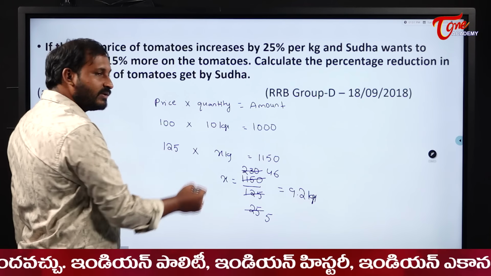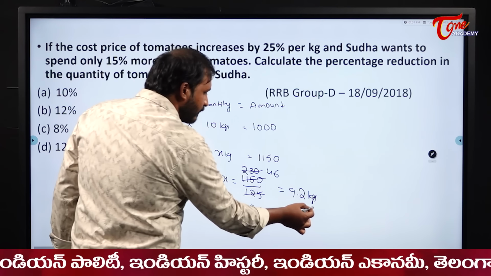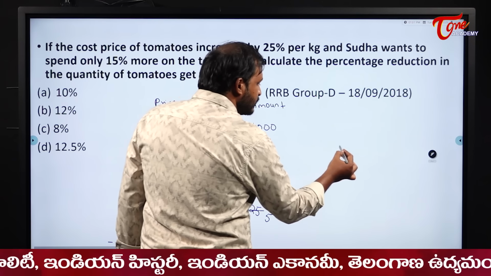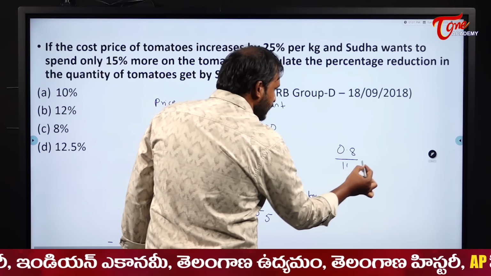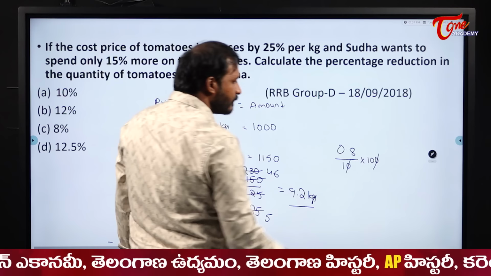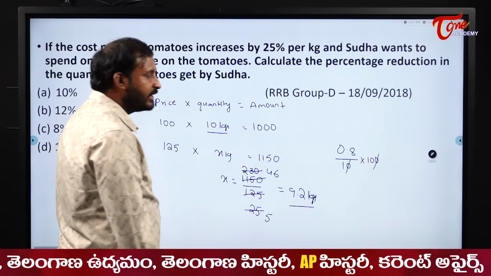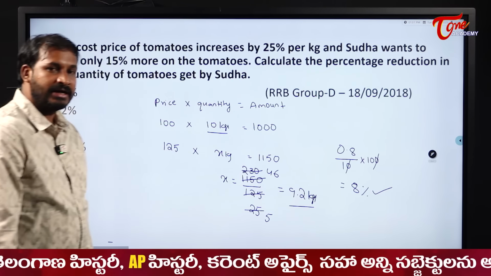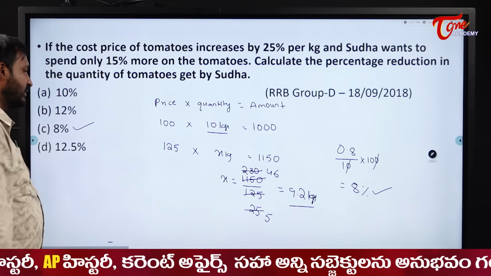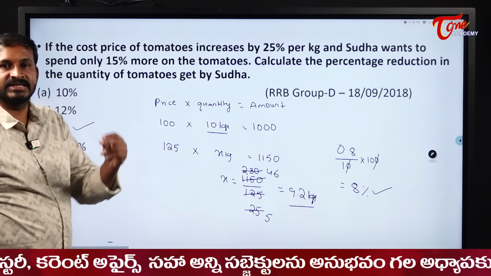So earlier she used to get what? 10 kgs. Now she is getting 9.2. That means how much is she reduced? 0.8 out of the actual quantity she consumes, 10, into 100. Okay. So 0.8 into 10, what it becomes? 8%. So that means her quantity decreases by 8%. Once again listen here.